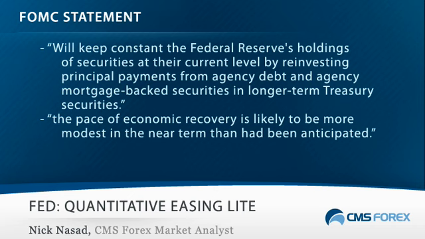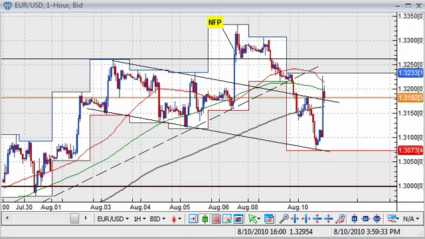However, how much of an impact it will have ultimately remains to be seen. Mortgage rates are already at very low levels, while the housing sector remains in poor shape. Regardless, it was some attempt by the Fed to keep monetary policy looser than currently planned. So, following this announcement, which some might call quantitative easing light, the euro-dollar pair and others rallied against the greenback as it weakened across the board.